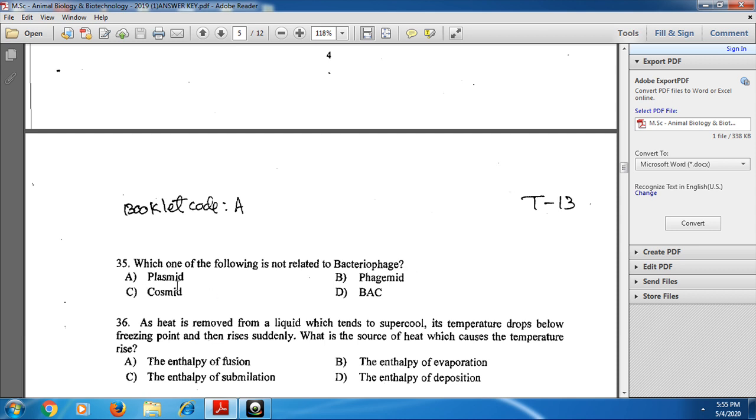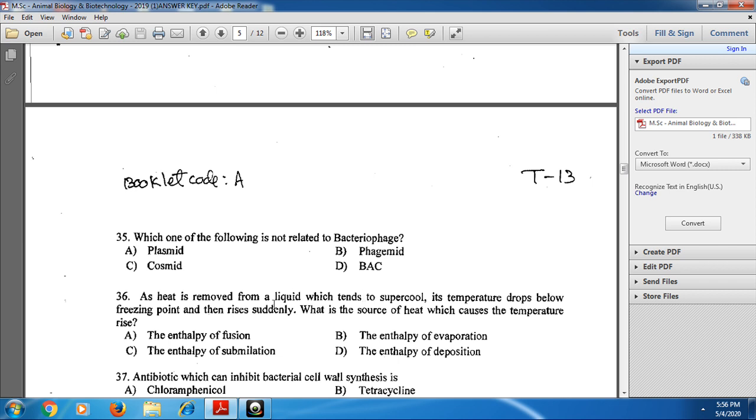Phasmids means bacteriophages. Cosmids are also bacteriophage vectors. BAC means bacterial artificial chromosomes. Here, plasmids and bacterial artificial chromosomes do not relate to bacteriophage. Hence option A and option D both are not related to bacteriophage.